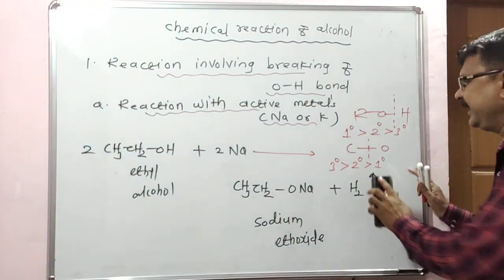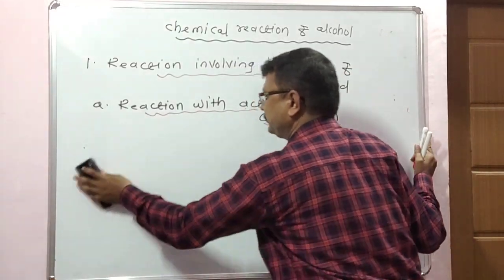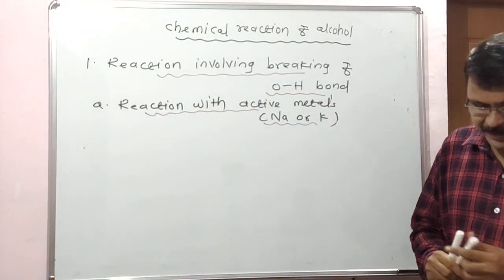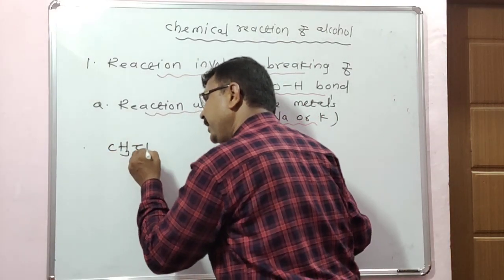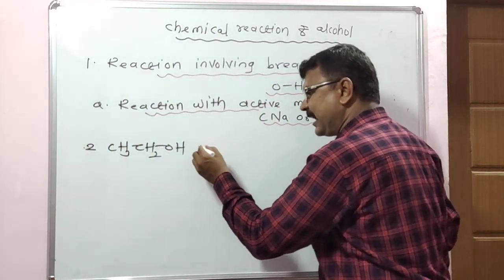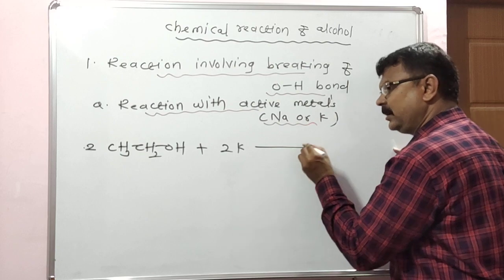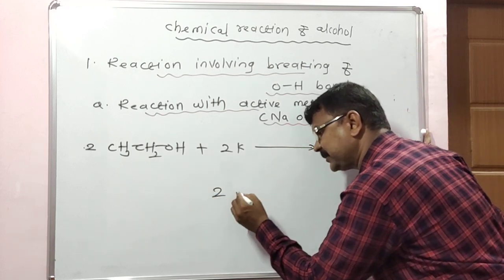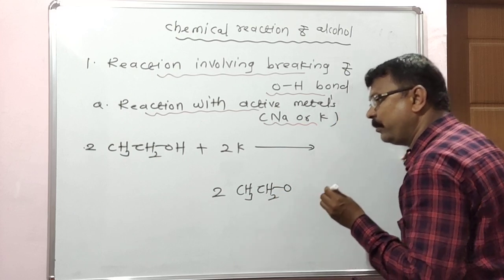Look here, the next reaction is the reaction with potassium metal. Simple, ethyl alcohol CH3CH2OH is reacted with potassium metal. It gives CH3CH2OK.